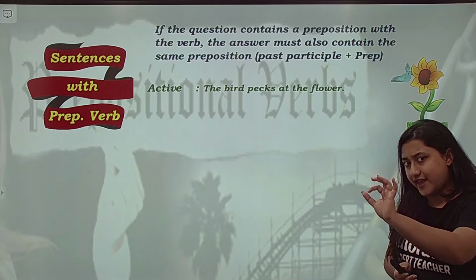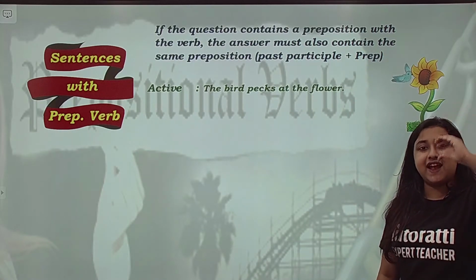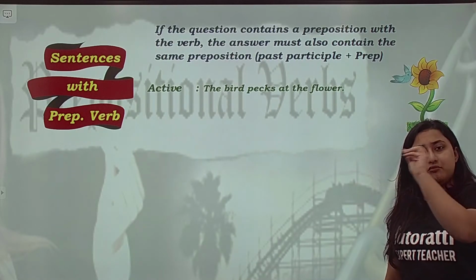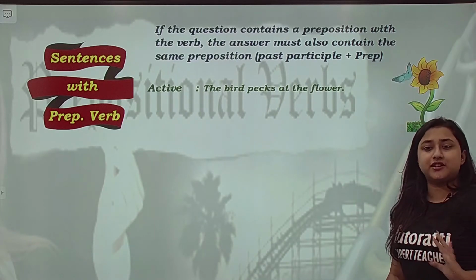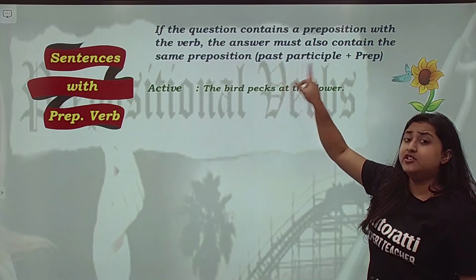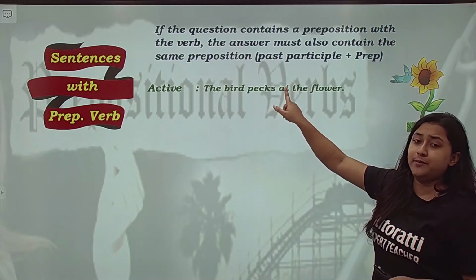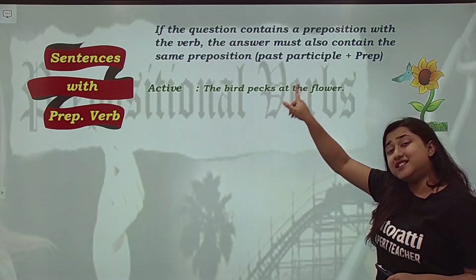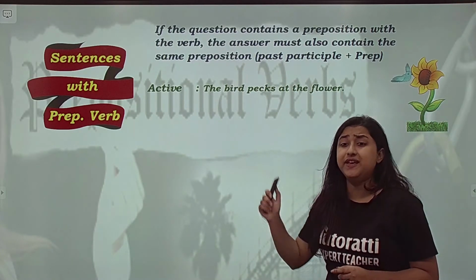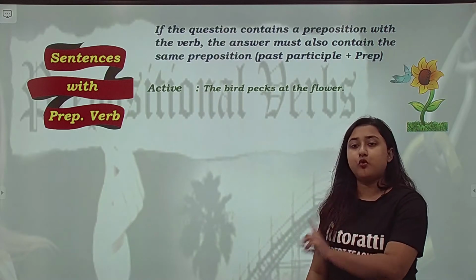He eats the cake जब हमने बोला, और when we said Ram writes a letter, तो eats and writes के बाद कोई preposition नहीं था. He eats the cake, Ram writes a letter, कोई preposition नहीं था, a and the था. But यहाँ पे the से पहले there is a preposition. So whenever you have a preposition just after the verb, you cannot break the verb and preposition. So this is called a prepositional verb. Alright, so the answer cannot be the flower is pecked by the bird.